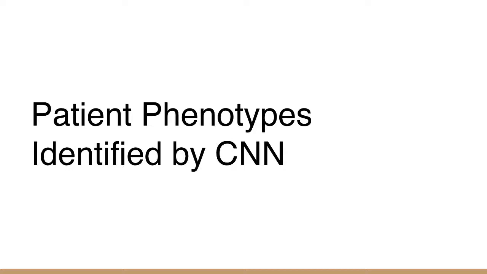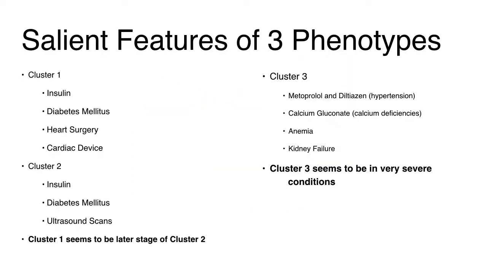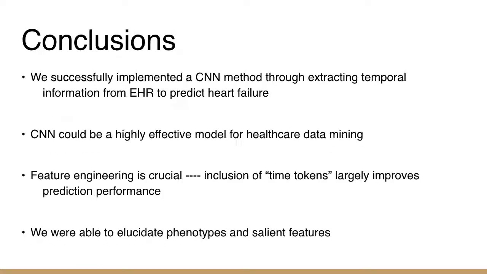Now we will move on to talking about patient phenotypes identified by CNN. The graph shows the separation of the 3 phenotypes obtained by k-means clustering. We found that clusters 1 and 2 were quite similar, but at the same time, they were also distinct. Both groups seem to have heart failure related to diabetes, but cluster 1 seems like it was at a later stage than cluster 2. Cluster 3 seems to be unrelated to diabetes and is actually related to high blood pressure-induced heart failure.